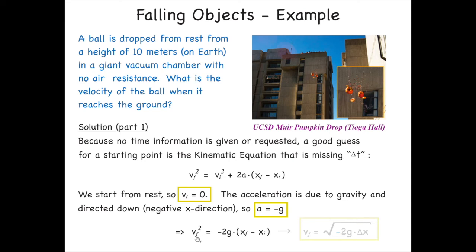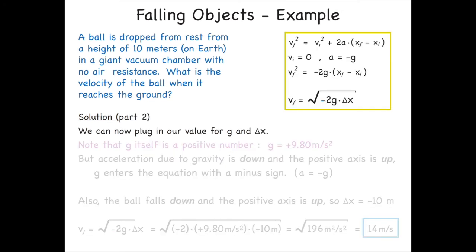Substituting in, we have vf squared is equal to, the initial velocity is 0, so we drop that term. The acceleration is in the negative x direction with a magnitude of g, 9.8, so we plug that in, minus 2g times the delta x. And that gives us a solution that says the final velocity is just the square root of 2g delta x. All right, so let's hold on to that solution.